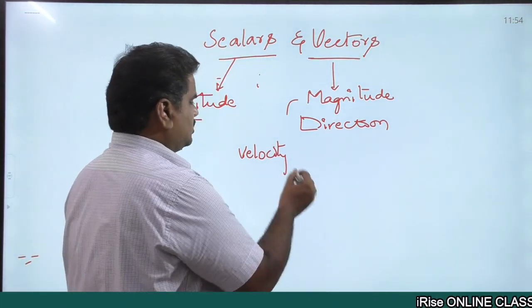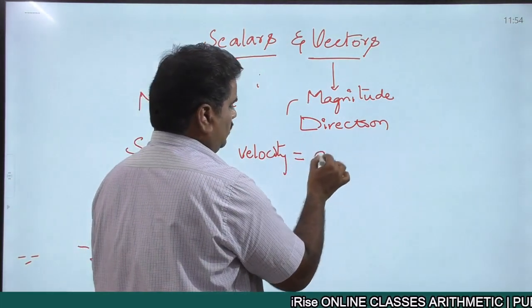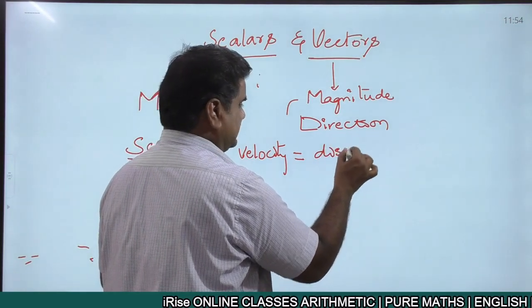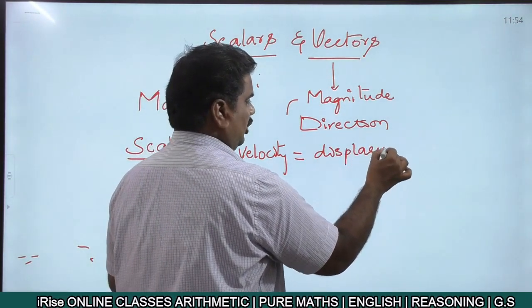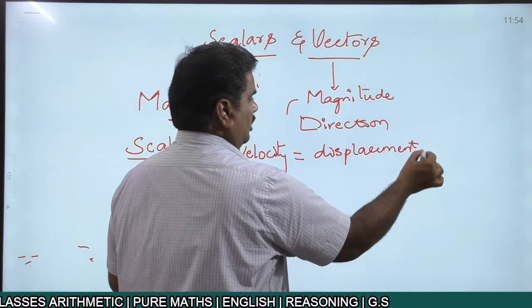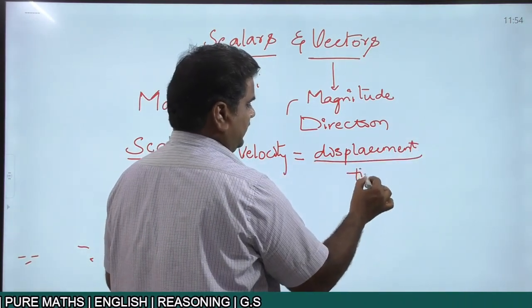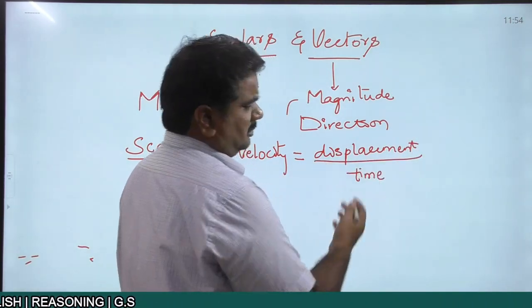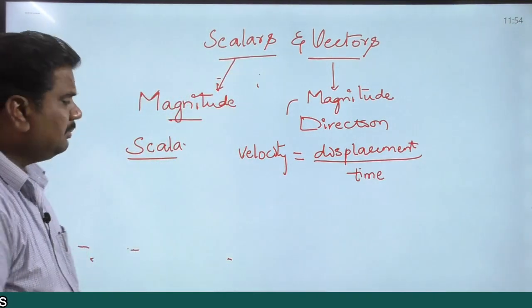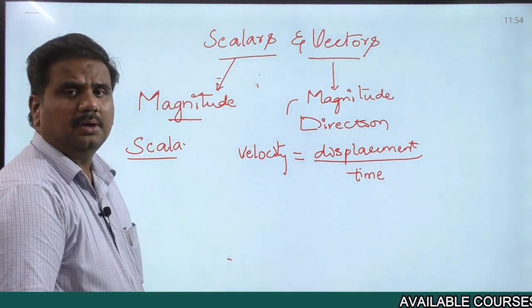In order to talk about velocity, we talk about another physical quantity which we call displacement. Velocity of an object is equal to the ratio of displacement to time, or the change in displacement with respect to time. That is what you call velocity.